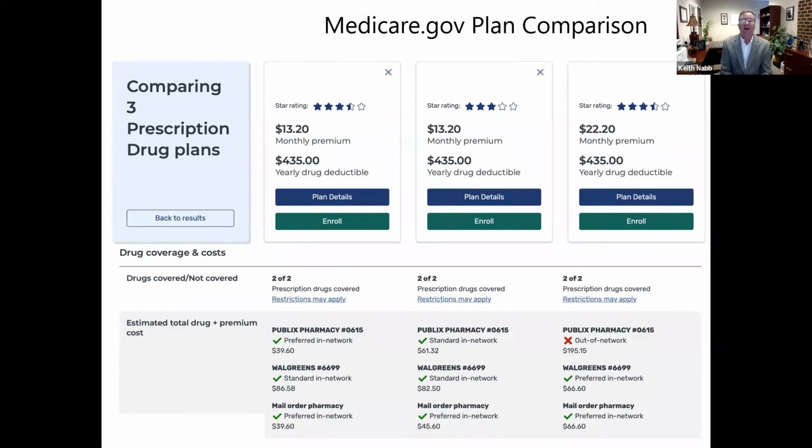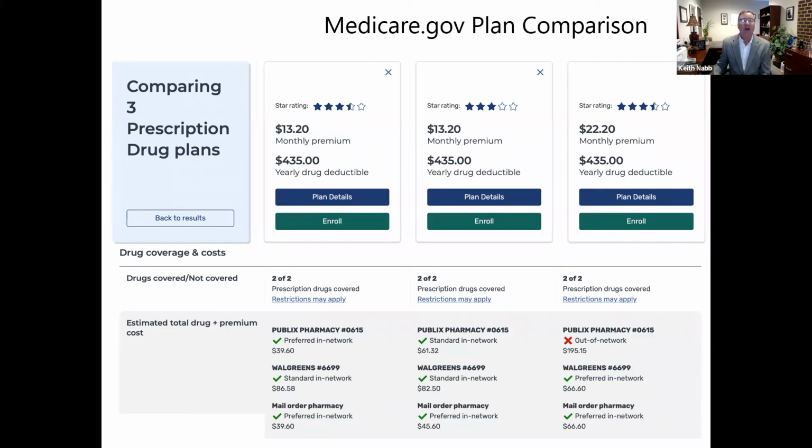Once you set that system moving forward, it looks at all the drug plans. For example, we have nearly 30 drug plans per county in Georgia this year. Next year, it might be 35. It keeps changing. And so your drug plan that you're on next year might not be the right drug plan.